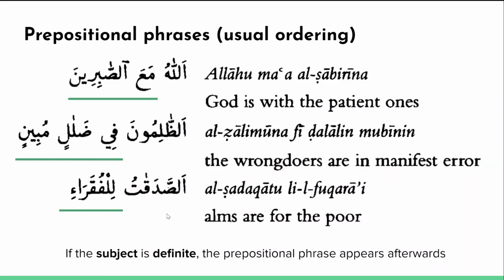Let's do one more example here. As-sadaqatu lil-fuqara'i. Alms, or charity here, is for the poor. So as-sadaqat again is definite, so the prepositional phrase, which looks like one word, but remember what we just studied, li combines with the noun. So you actually have two separate words here, a preposition and the noun that it is being applied to. So as-sadaqatu, charity, is for the poor. Lil-fuqara'i. And again, why is it ending in i? It's because it's in majroor case, because of the li preceding it.